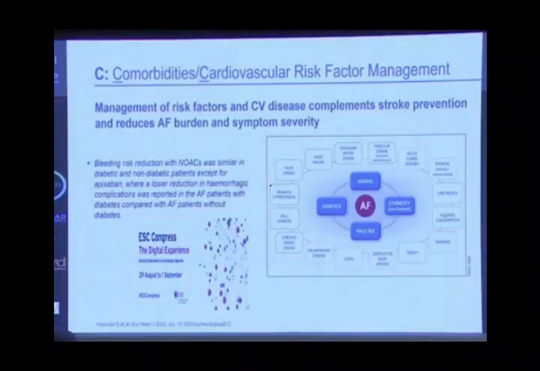So when we treat heart failure in a patient with AF, when you treat diabetes in an optimal way, the patient will get more benefit and you will get less mortality and morbidity.